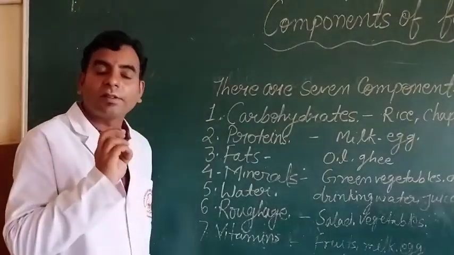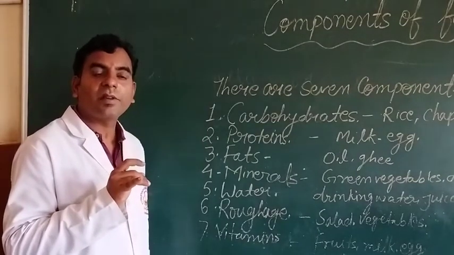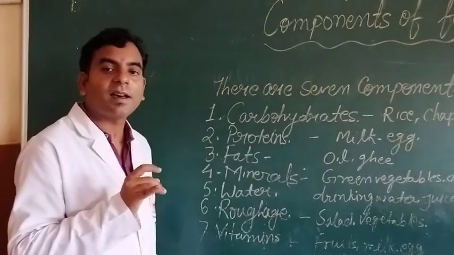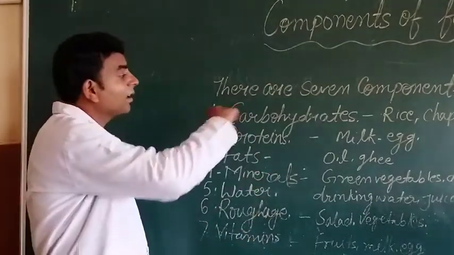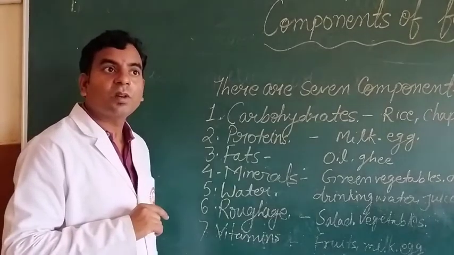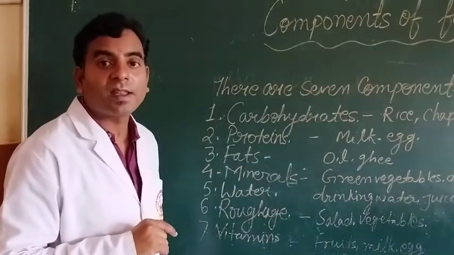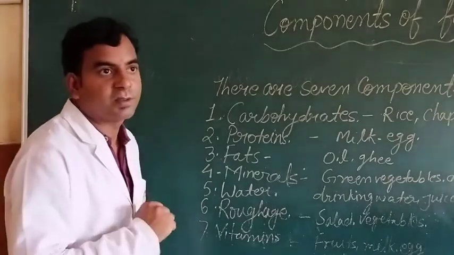C, H and O. Carbon, hydrogen and oxygen are present in carbohydrates. Students, you know carbohydrate is the main source of energy in our food.